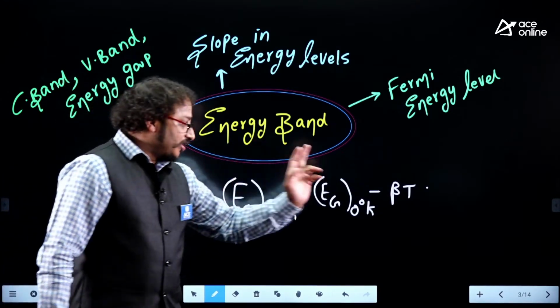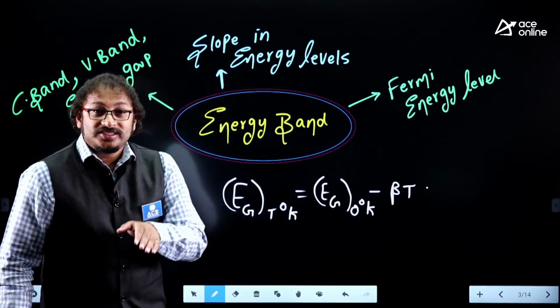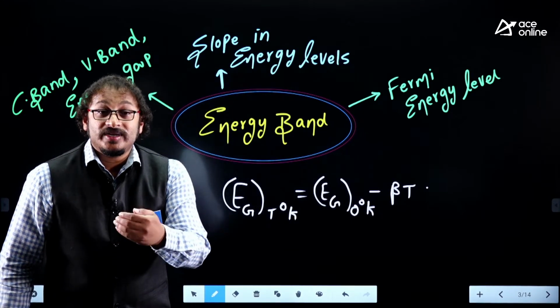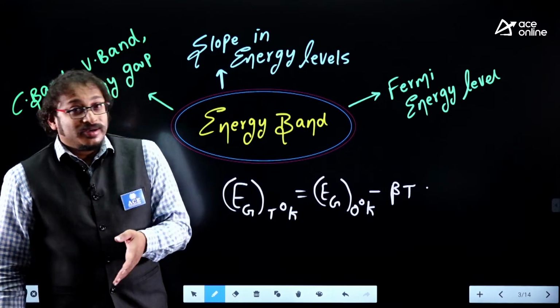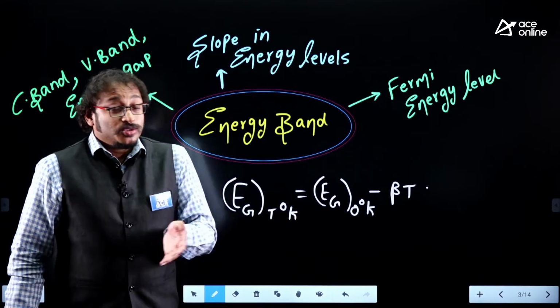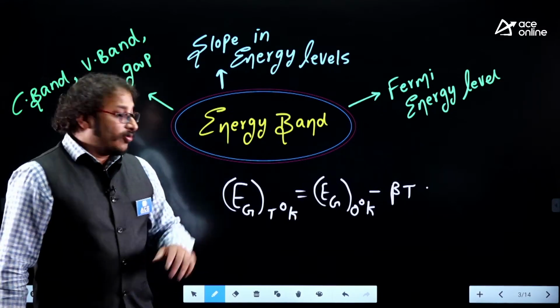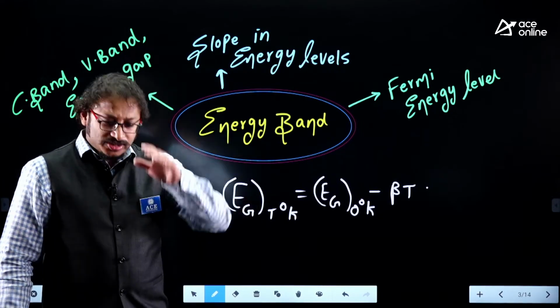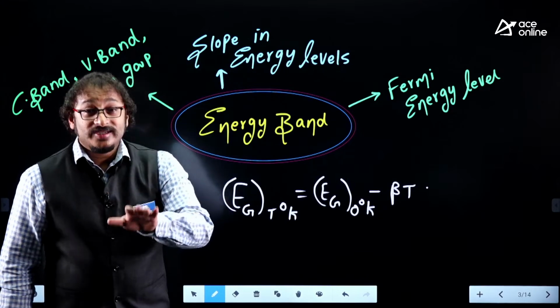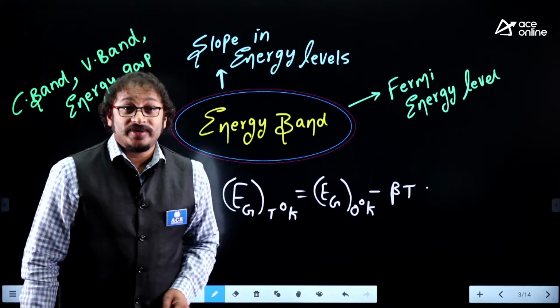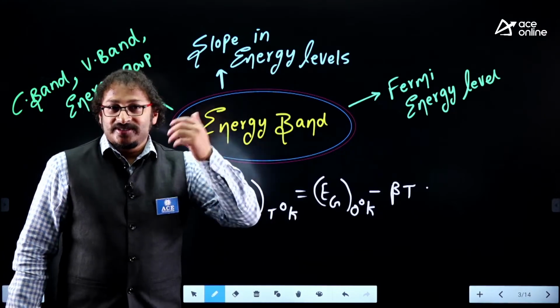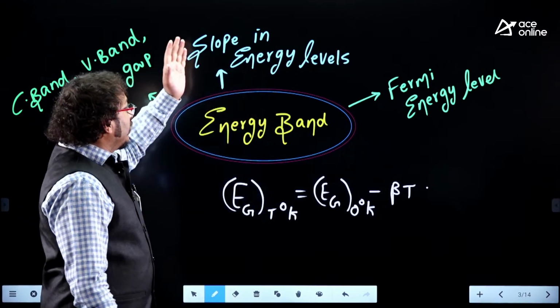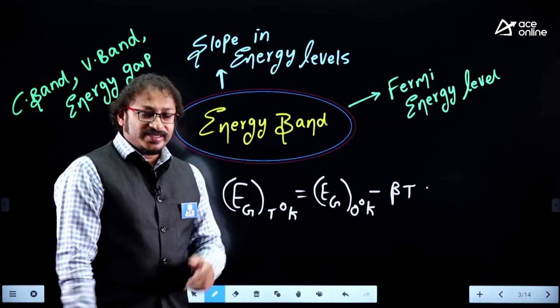So energy gap strictly depends on temperature. Energy gap also strictly depends on the type of material. For germanium, energy gap is different. For silicon, energy gap is different. For insulators, energy gap is different. For conductors, energy gap is different. So it strictly depends, no doubt, on the type of material. For gallium arsenide, so-called compound semiconductors, energy gap is different. And also the slope in the energy levels. This is the second point.